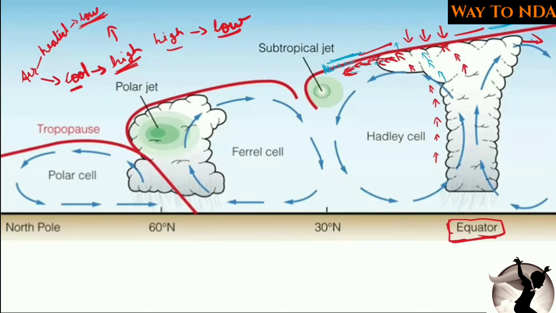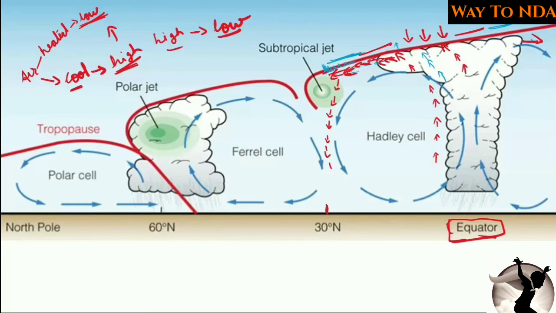When the air cools down, it has reached the 30° north latitude, and at the same time it has cooled down. So now it will start going down, that means it will fall down again.